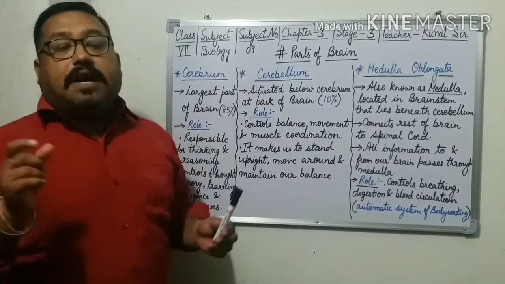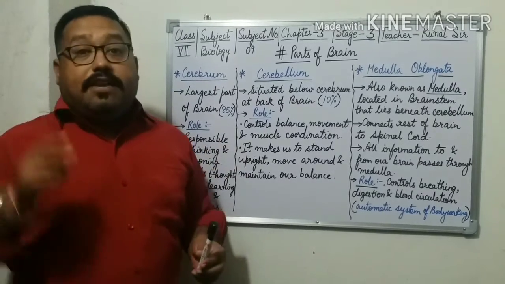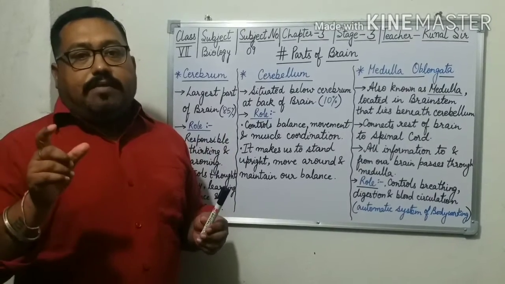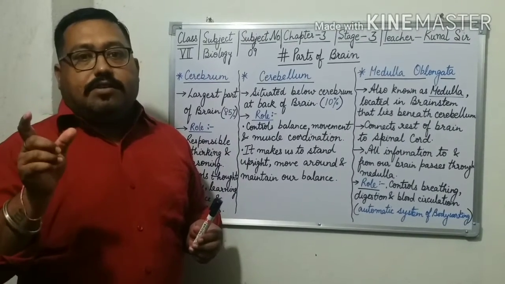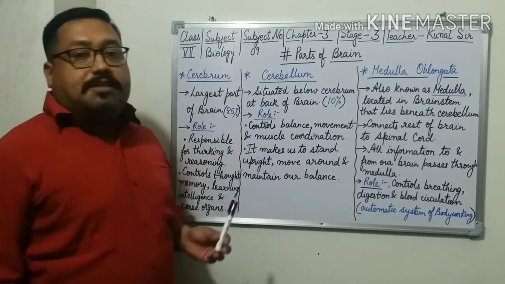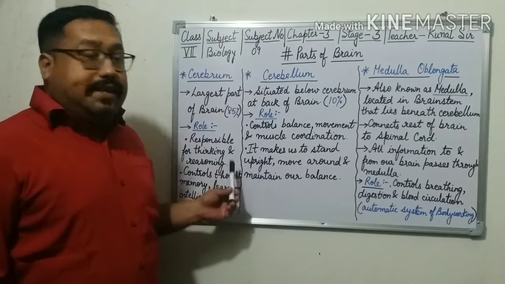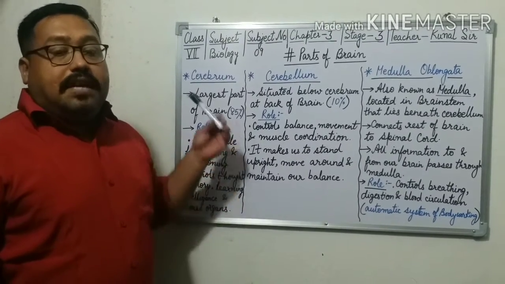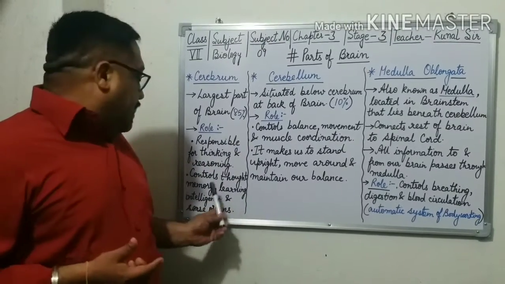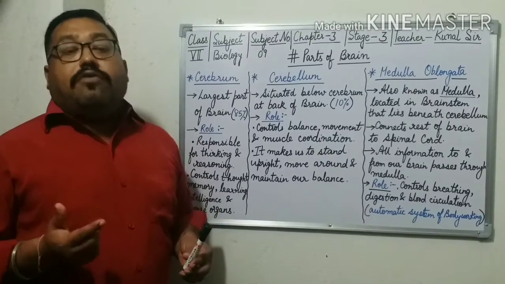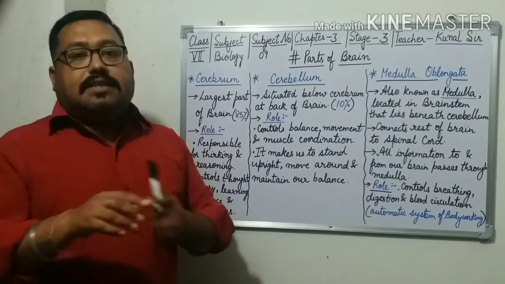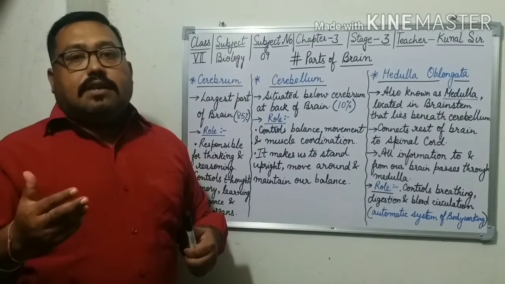Cerebrum is the largest part of our brain, which consists of about 85% of the total brain. What is the role of cerebrum? Cerebrum is responsible for thinking and reasoning, and it also controls thought, memory, learning, intelligence and sense organs. What are sense organs? Eyes, ears, nose, tongue and our skin, through which we can sense.